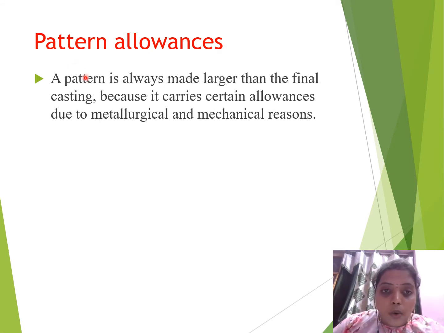Now let us see. A pattern is always made larger than the final casting because it carries certain allowances due to metallurgical and mechanical reasons.